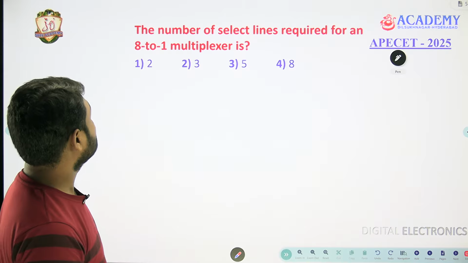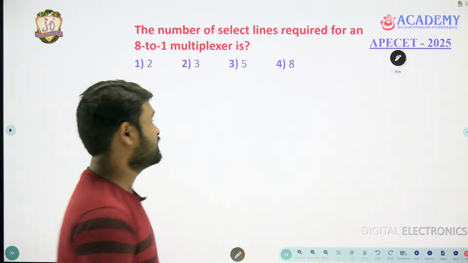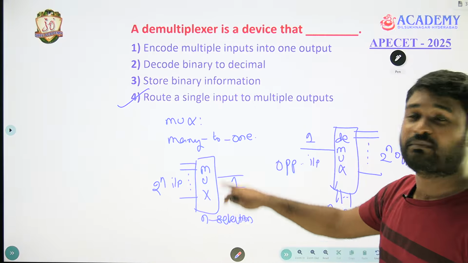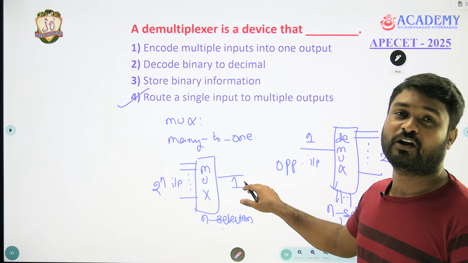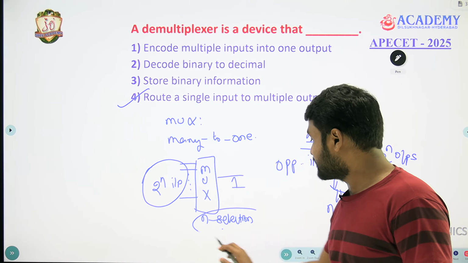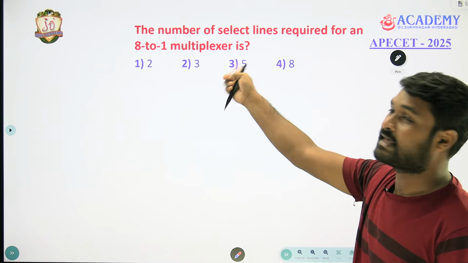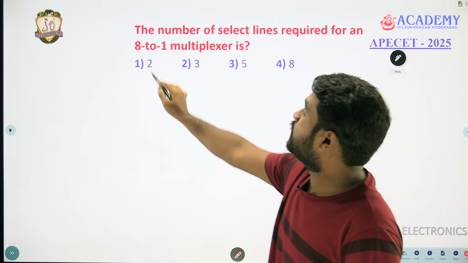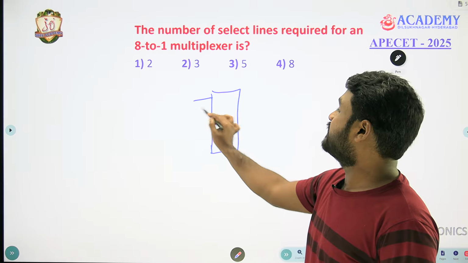The number of select lines required for an 8 to 1 multiplexer is? I think two questions before I explained mux. The mux will have 2 power n inputs, n selection lines and 1 output. Once again, 2 power n inputs, n selection lines and 1 output. So this question, which he asked in the same paper one question later, is very easy. He said 8 to 1 mux. There is a multiplexer, and the multiplexer has 8 inputs.